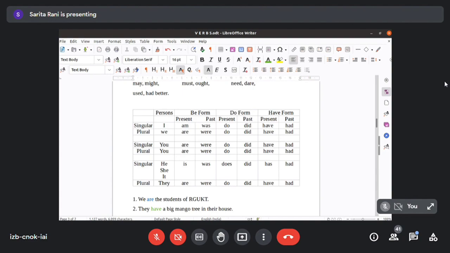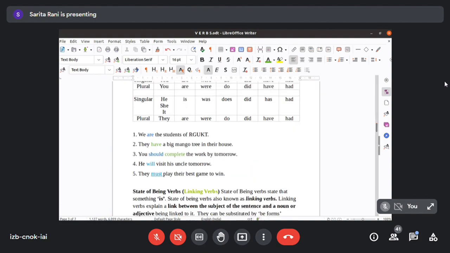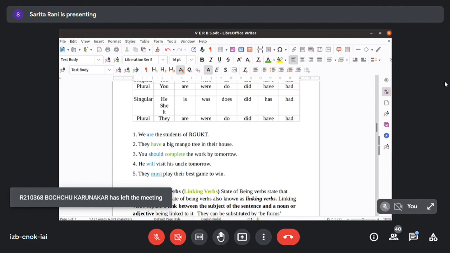Have will go with all the persons except with third person singular. Clear? So except with third person singular, what do we have to use? We have to use has for third person singular. And the past form of have is had. This you have to remember. Clear? So based on that, we have to frame sentences. See, because the subject is we, what are you going to use? Be form are. We can say, we are the students of RGKT.